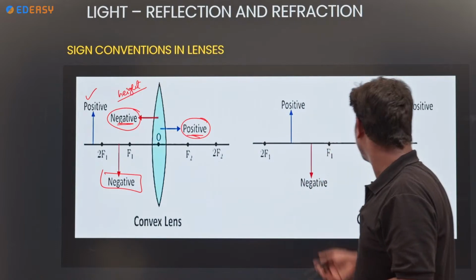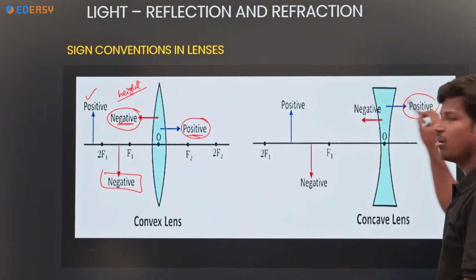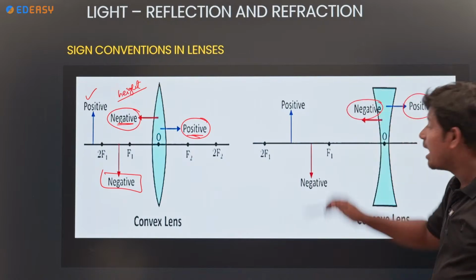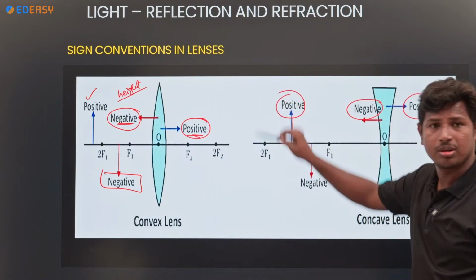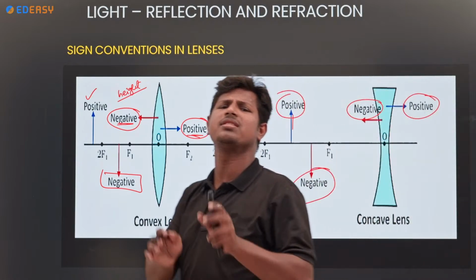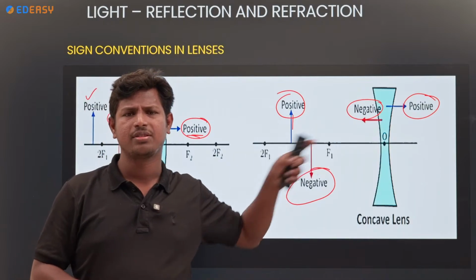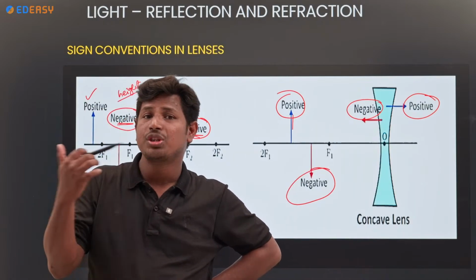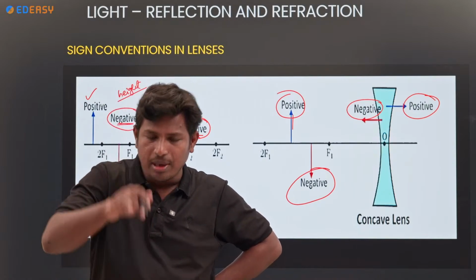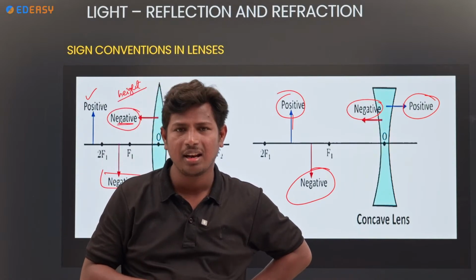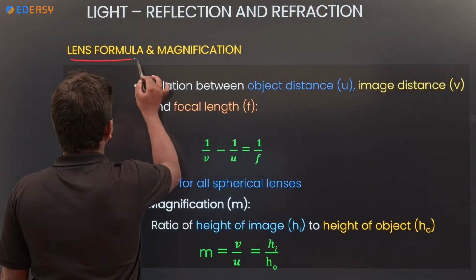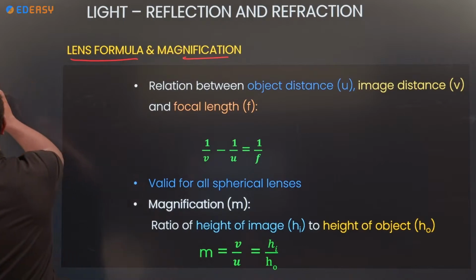And coming to here, along the direction positive only, opposite to the direction negative only, above the principal axis positive, below the principal axis negative. Okay, the sign conventions are the same. Along the direction positive, opposite to the direction negative, above the height positive, below the height negative. Clear? Okay. Next, coming to the lens formula and magnification.